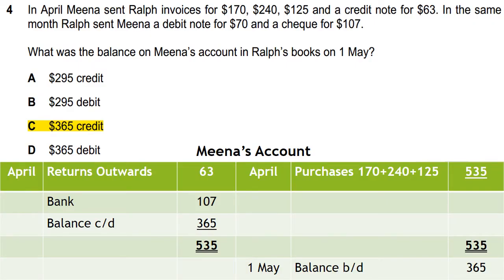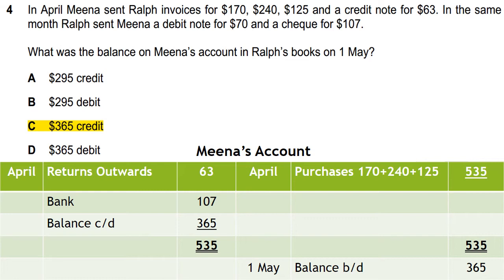Number four is, in April Meena sent Ralph invoices for $170, $240 and $125 and a credit note for $63. In the same month, Ralph sent Meena a debit note for $70 and a check for $107. What was the balance on Meena's account in Ralph's books on 1st May? And option C is correct.